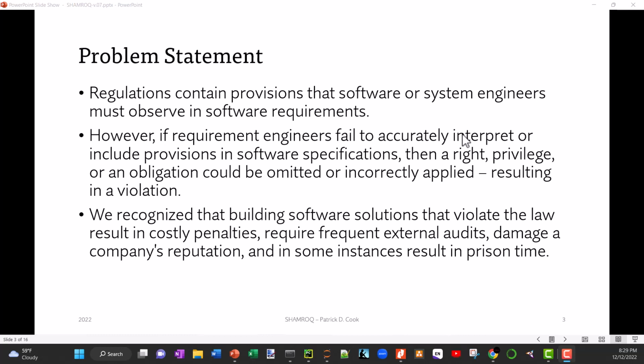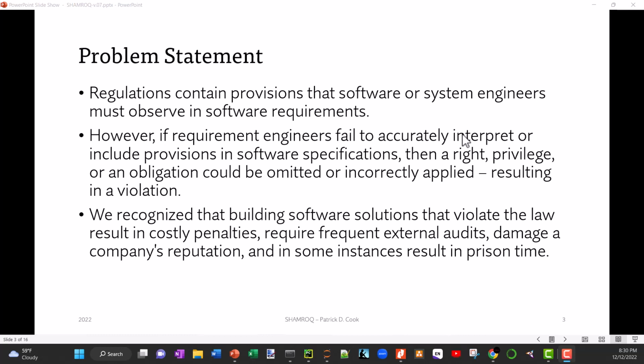And so we must make sure that software and system engineers observe the right requirements from those regulations, given that there's a lot of ambiguity and a lot of cross references. It could conflict between local, state, or perhaps federal law. For example, marijuana is illegal federally, but in some states they've chosen to legalize it. So when you're talking about the conflicts across local, state, and federal, you can see that's just one example.